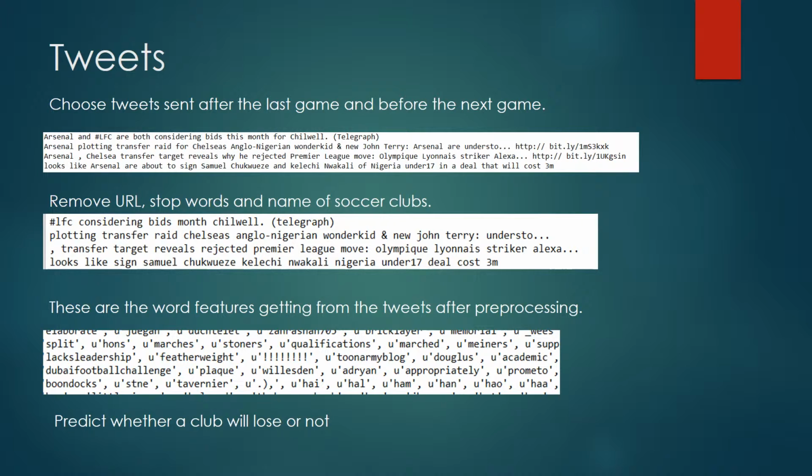I will get about 500 tweets for each match. As we can see, these tweets are very noisy and contain a lot of useless information, such as the URL and some stop words. So my first step will be to remove the URL, the stop words, and the name of the soccer clubs. These are the results after the pre-processing. After that, I will split these tweets into word features, and I will use these word features to train my lie-based classifier.